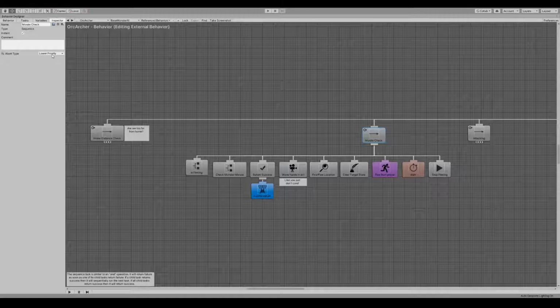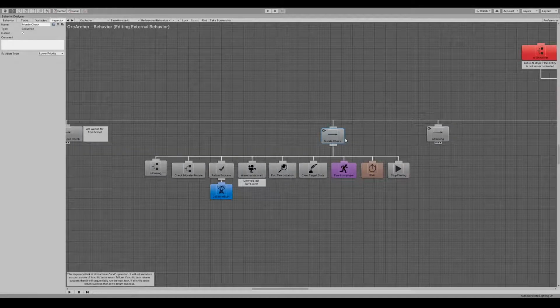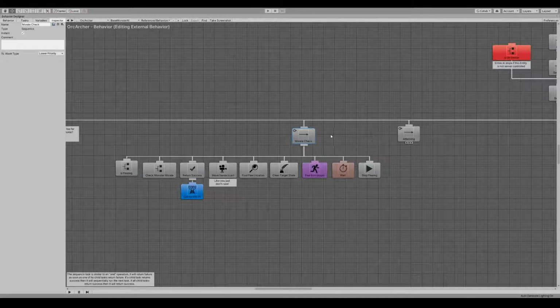It's an abort type low priority. And so I'll explain this in another tutorial, but essentially any sequence to the right of this, if it's doing a flee or a walk or a wait, and the morale changes during that event, it will abort all the sequences to the right and play this event from start, this task list.